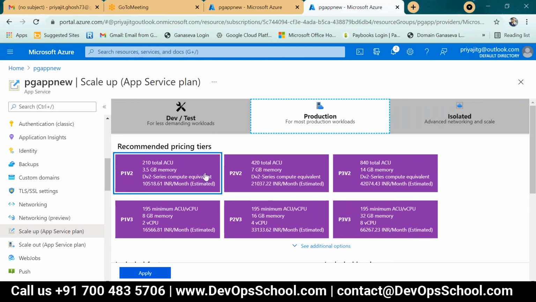So this is a higher plan. You have to upgrade, scale up, auto scale, or scale out. You have to check that with your organization first.